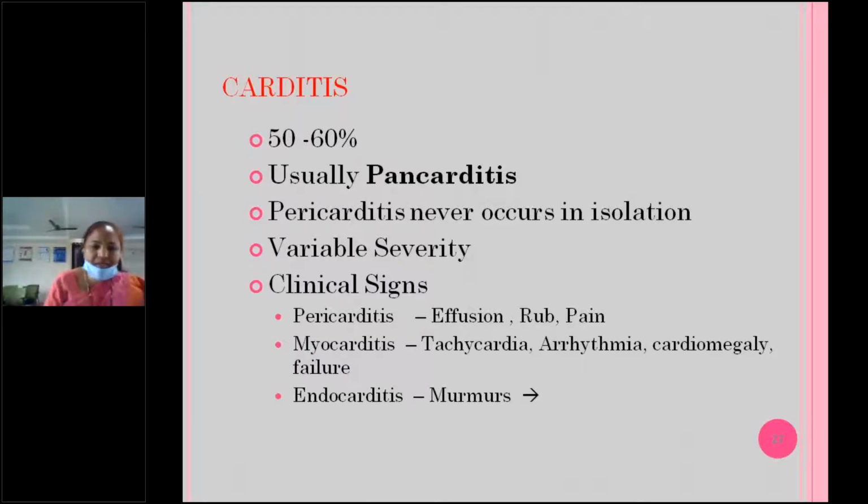And usually minimal effusion will be there, not that much, and we can hear the pericardial rub if you auscultate over the pericardium. In myocarditis, usually tachycardia will be there, sometimes arrhythmia, cardiomegaly, and congestive heart failure. Endocarditis usually presents with murmurs. Subclinically, even without murmurs, we can see the echo findings.